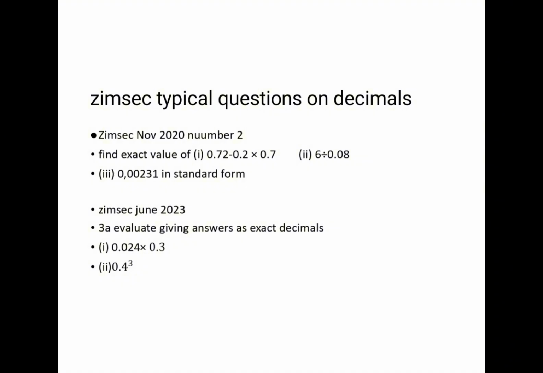And then that one which is saying 0.00231 in standard form, it is going to be 2.31 times 10 to the power of negative 3. So you need to understand that when expressing decimals into standard form, they're supposed to range from 1 to 9. And if it is a number that is less than 1, we are going to say 10 to the power of negative, the number of zeros that are before the first significant figure, right? So make sure that you practice this question that was in June 2023. You can multiply decimals, etc. Let us move on to the next topic.